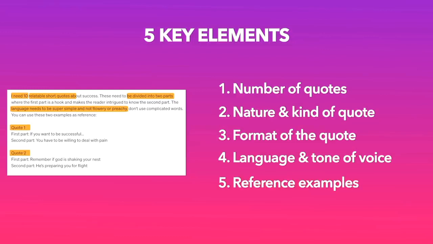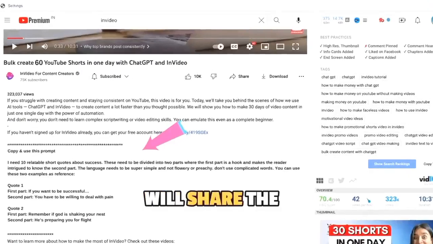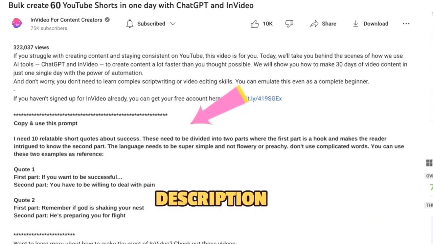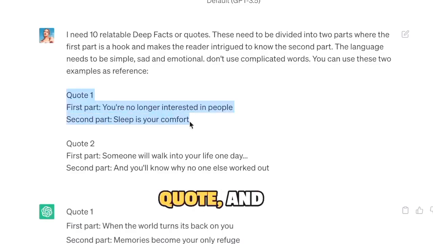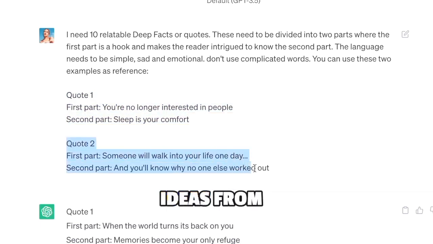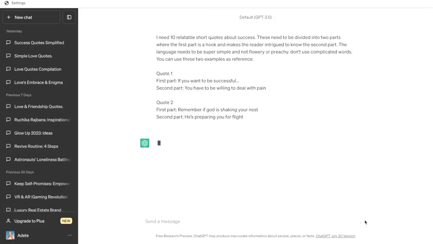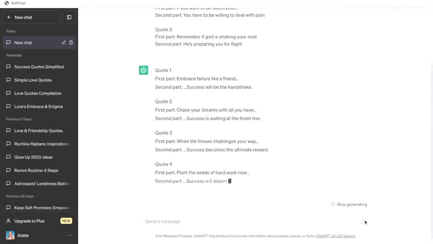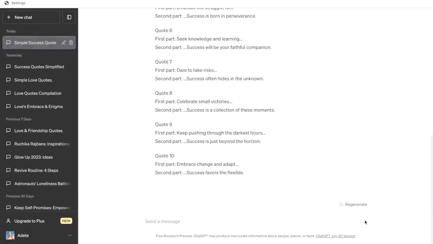For the sake of making this even easier for you, we will share the exact prompt we have used in the description below, so you can just tweak the type of quote and you can keep generating unlimited ideas from ChatGPT. Now once you press enter, the AI gives you the results in real time. Go ahead, read through to see if you want any changes, and if you do, just give it additional prompts.